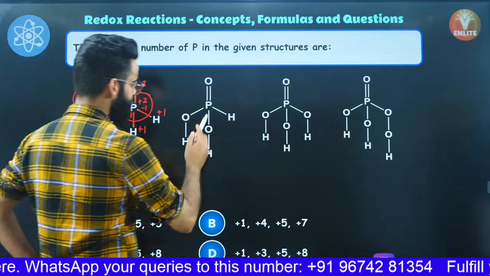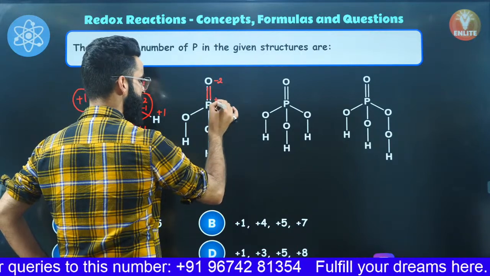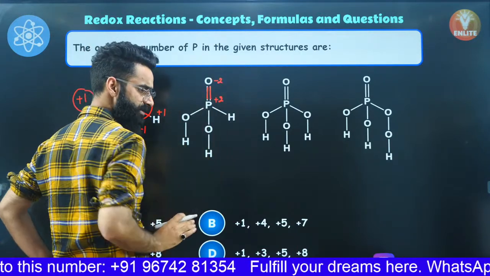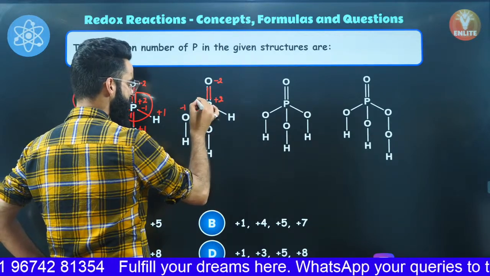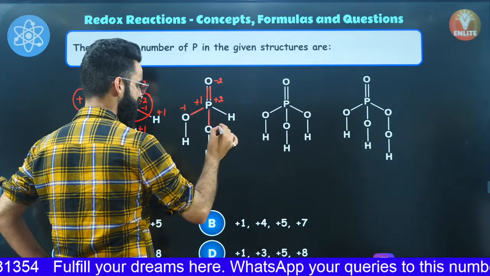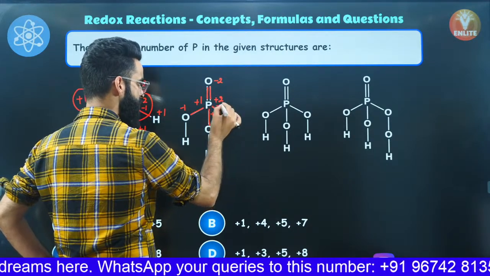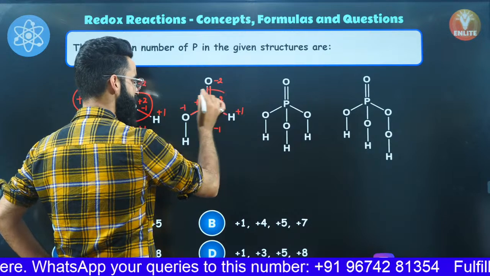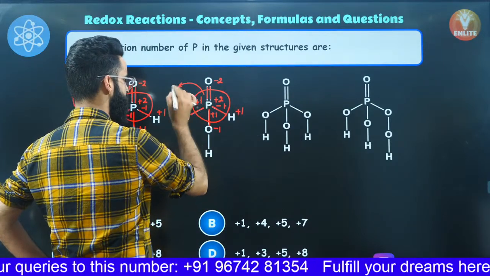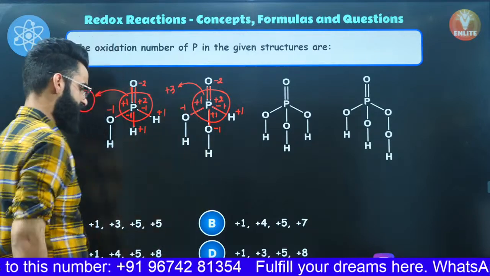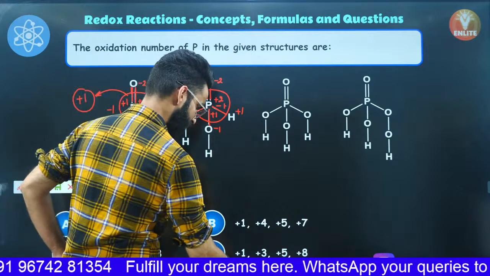Now, look at the second one, my dear people. This is P double bond O. Oxygen will carry -2 and this phosphorus will carry +2 due to this double bond, because oxygen is more electronegative, right? Similarly, this is a single bond, so -1 and +1. There is one more single bond, -1 and +1. And now there is a single bond between phosphorus and hydrogen. Phosphorus being more electronegative, so -1 and +1. So what is the net charge present on phosphorus right here? +2, +3, +4, -1 comes out to be +3. So +3 is the oxidation state of phosphorus right here. So +1, +3, right?